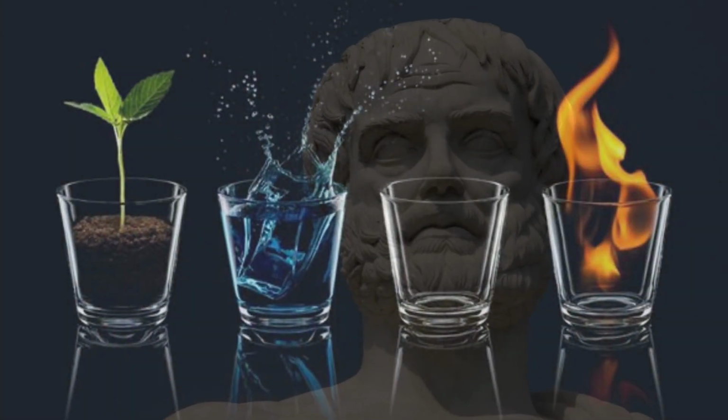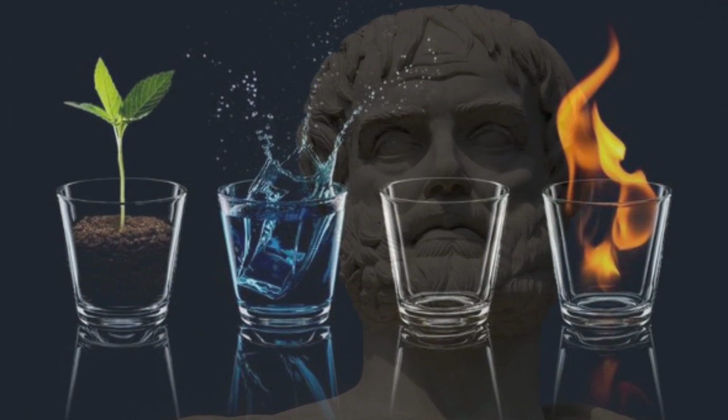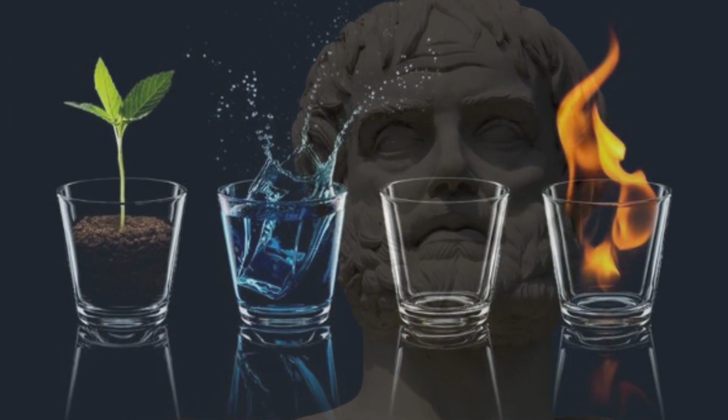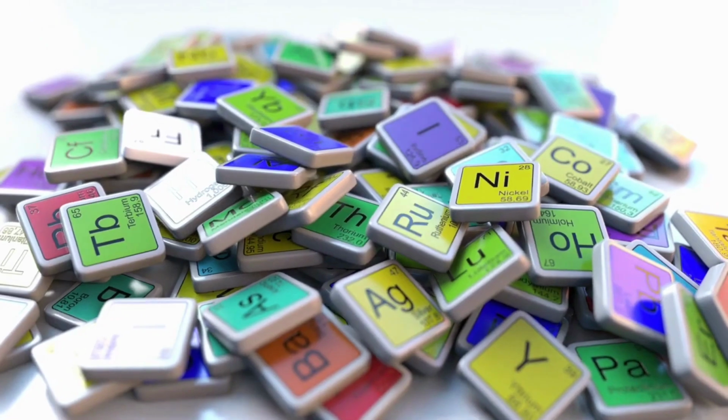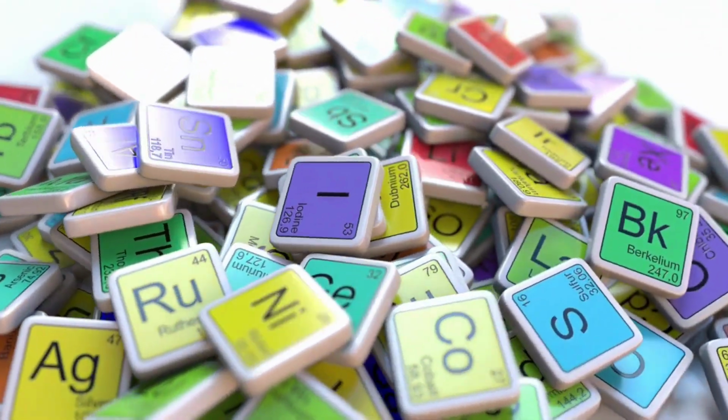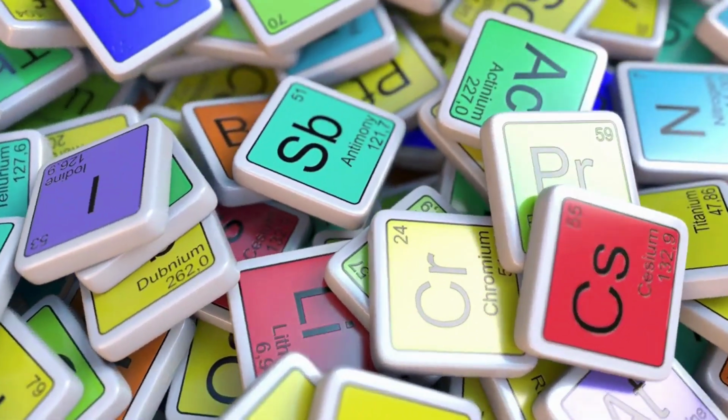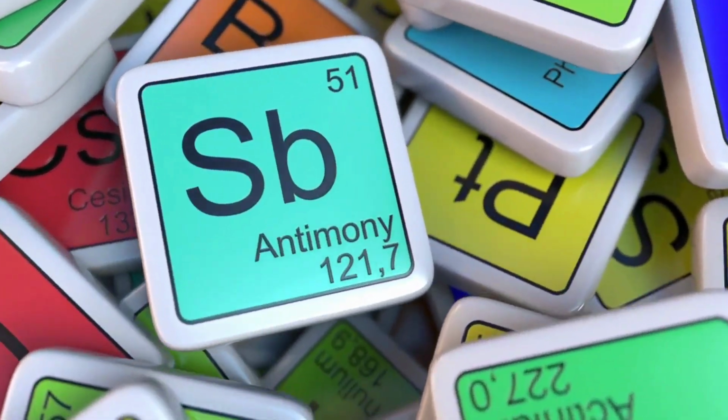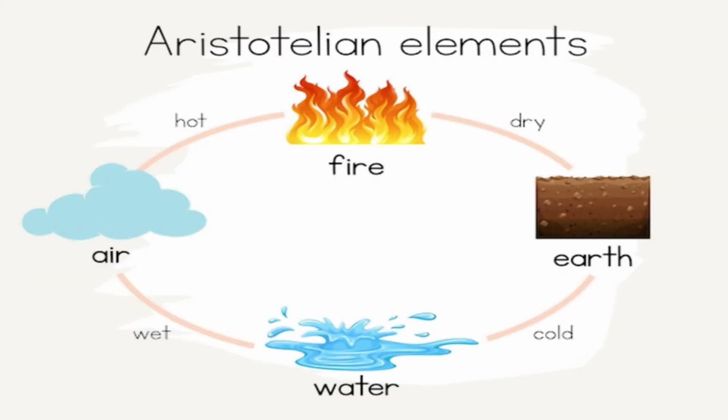The idea of elements first came about in 300 BC when the Greek philosopher Aristotle introduced the idea that everything on Earth was made up of elements. Aristotle suggested a tetrad of elements: earth, fire, water, and air. He also believed that each element could either be hot, wet, dry, or cold.